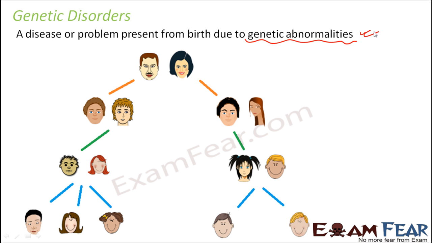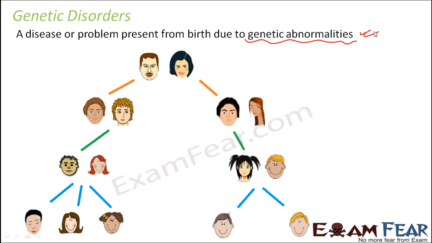By now we already know that if we know the genetic makeup of both the parents, we can predict what kind of offspring can be produced by this couple. So wherever there is a possibility that this couple might give birth to a kid who might have a genetic disorder, maybe some preventive measures can be taken. That is the purpose of studying genetic disorders.